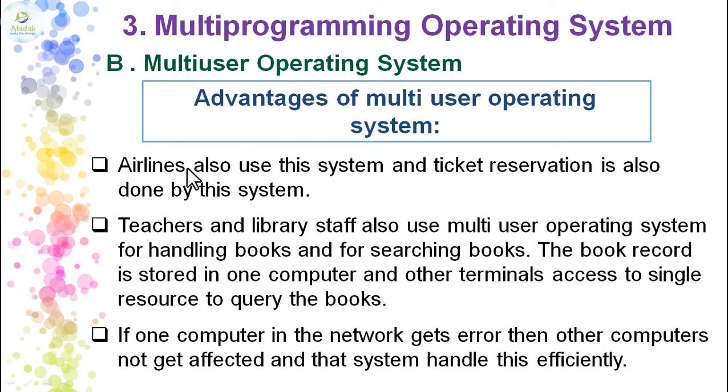The next advantage is that it is used in airline reservation systems, ticket reservation systems or airline controlling systems, where many users are logging into the airline reservation system or railway reservation system to reserve their seat or ticket. So airlines also use this system, and ticket reservation is done by this system.